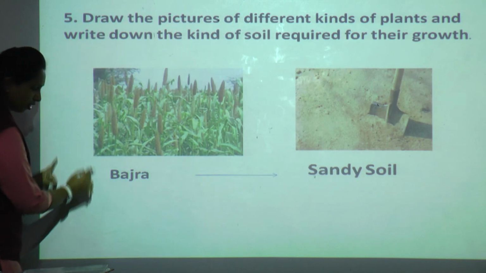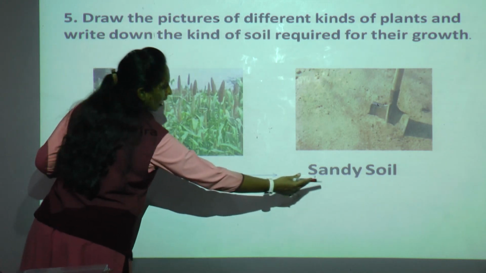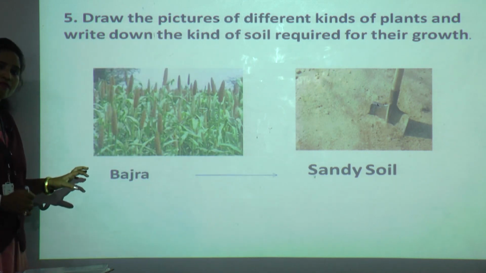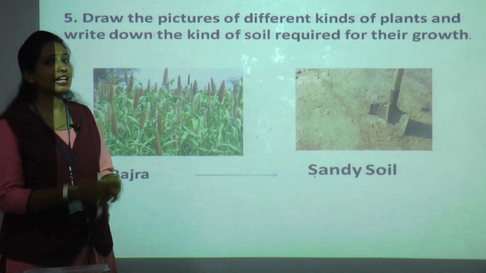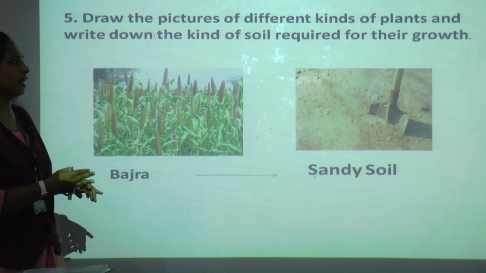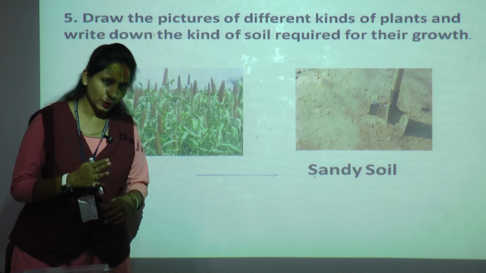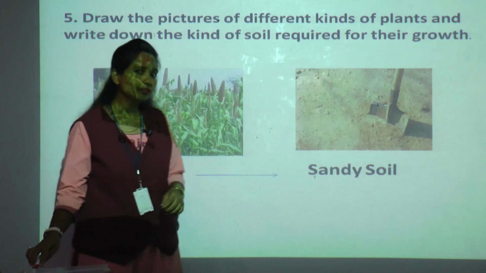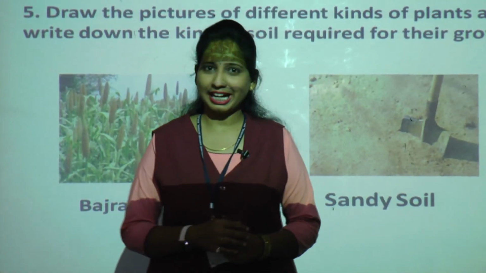So draw the bajra picture, write the name bajra dash sandy soil. In the same way, draw some pictures of plants, write the name of each plant and write which soil is required for their growth. Understood everyone? Interesting activities, na? I hope you like it.